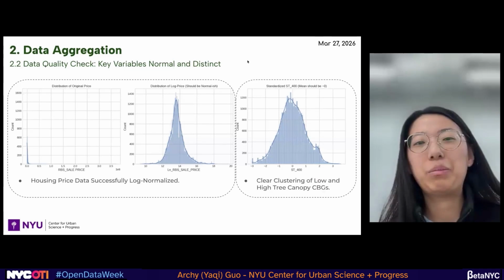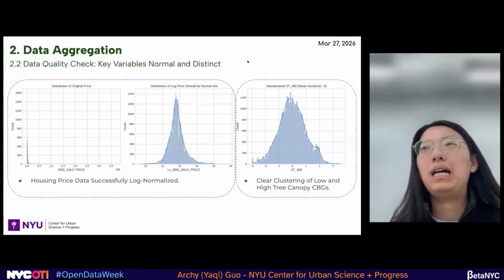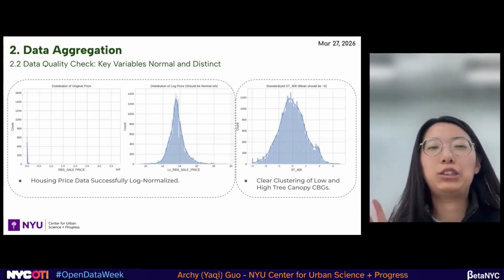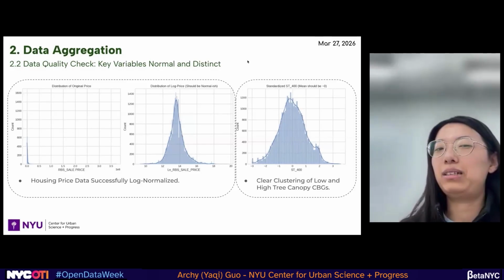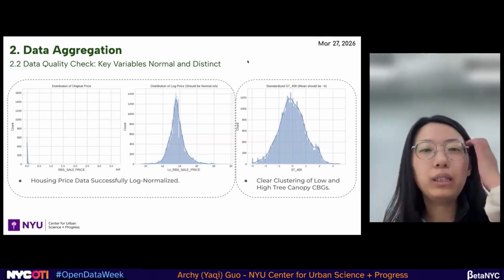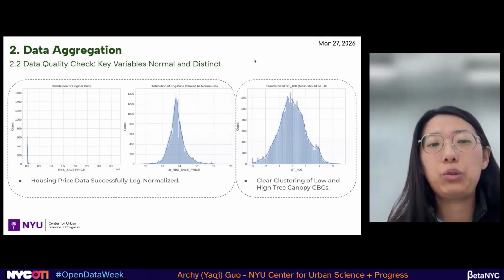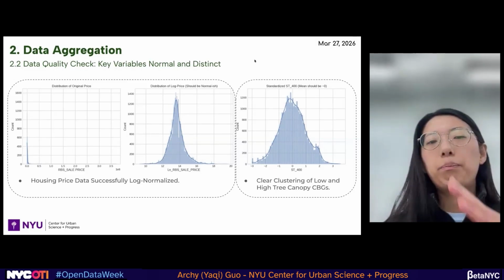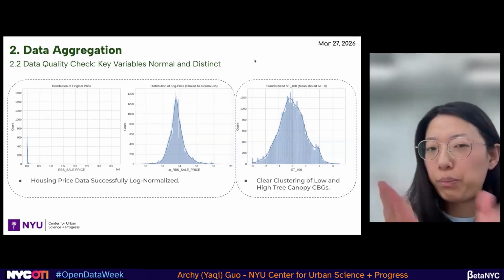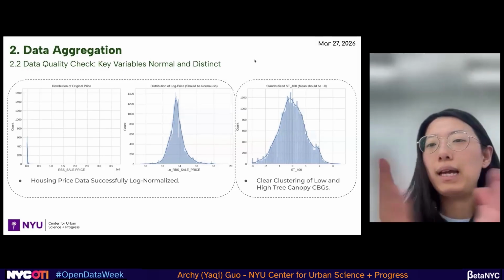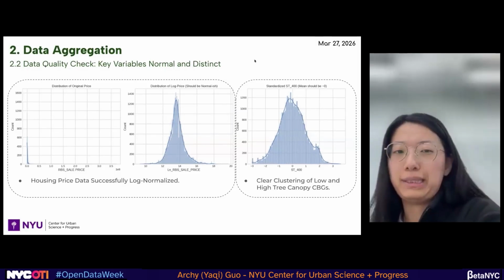Before we step into the model, let's do a final check of the data quality. We have to implement some data pre-processing for the housing price and the street trees data.